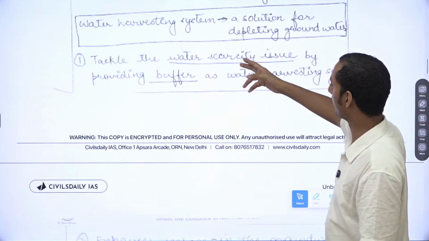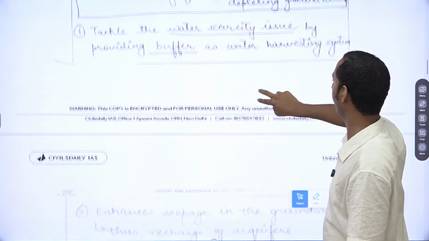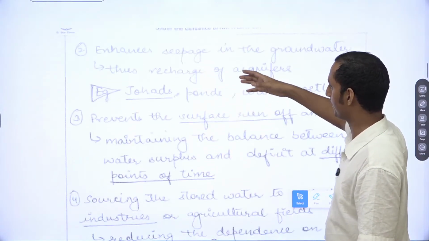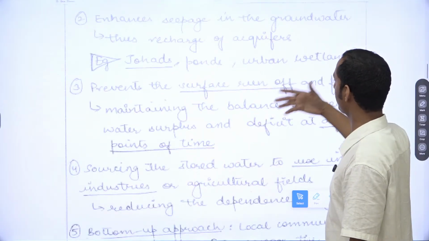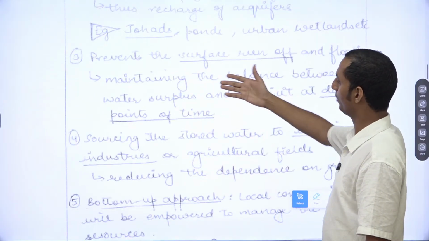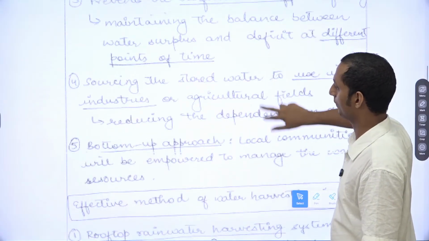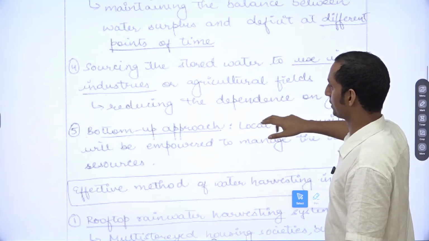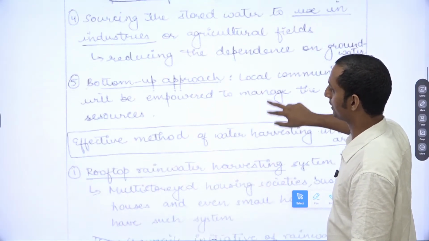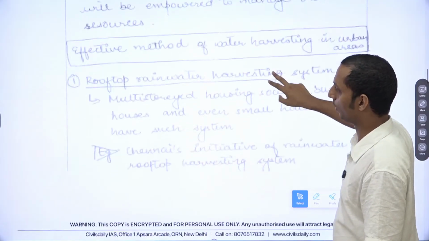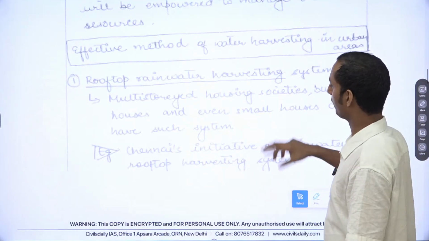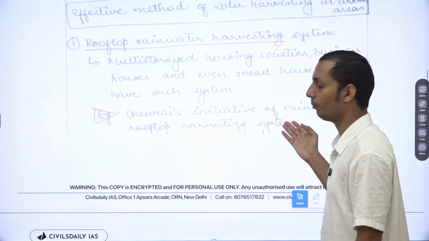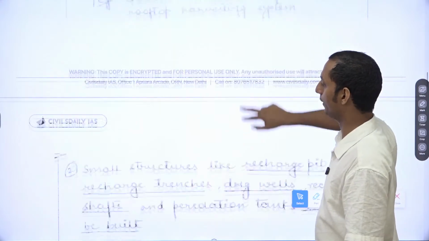So tackle the water scarcity issue by providing buffer and water harvesting systems. It enhances seepage into the groundwater, thus recharging aquifers, johads, ponds. It prevents surface water runoff, and helps in sourcing the stored water and water use in industries. Bottom-up approach. Now what are the effective ways of water harvesting in urban areas? Roof water, rainwater harvesting. Chennai has made it mandatory. You can mention the Chennai initiative.